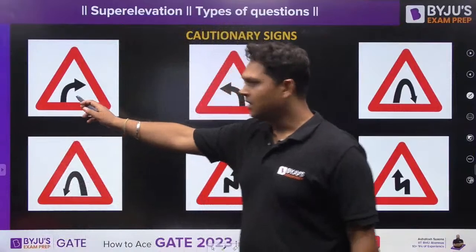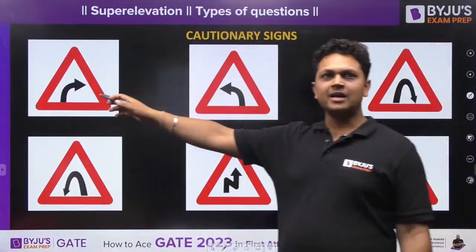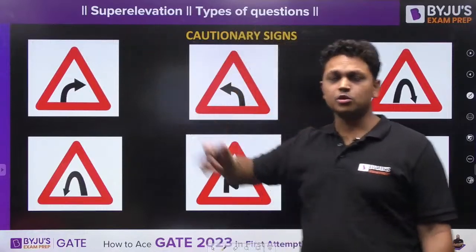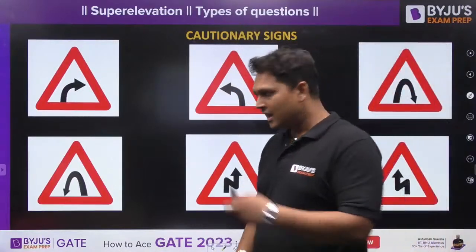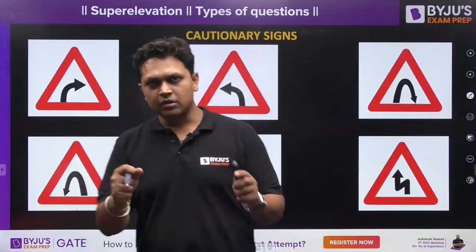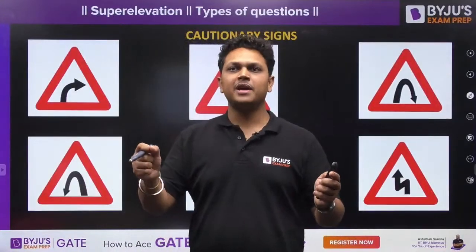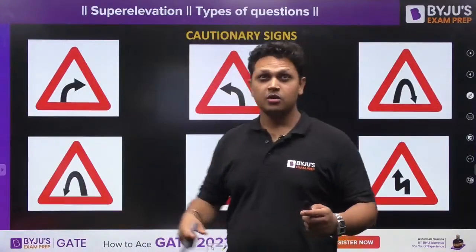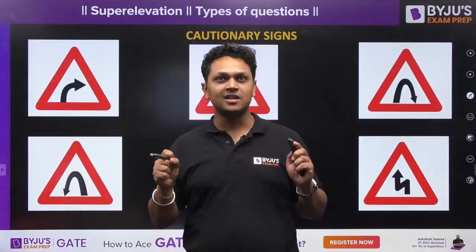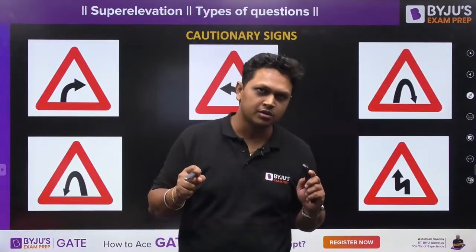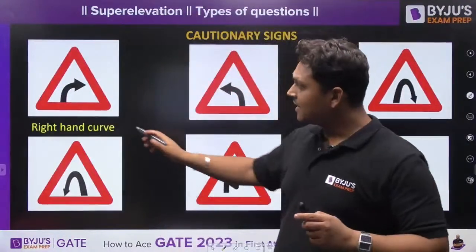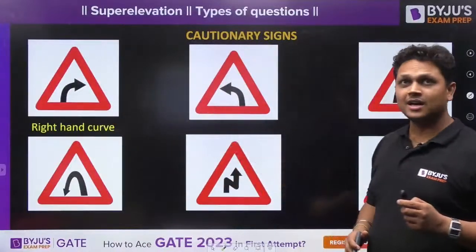Now what does this sign mean? You might have seen this sign, right? This means a right turn is coming up. Suppose you are traveling on a highway and you see this sign, you will slow down your vehicle and be prepared for the right turn to come. If you do not see this sign, you will be going straight at full speed and suddenly the right turn will come. What will happen? A crash is going to happen. That is why these signs are provided. So right hand curve is coming. Similarly, this is left hand curve coming.